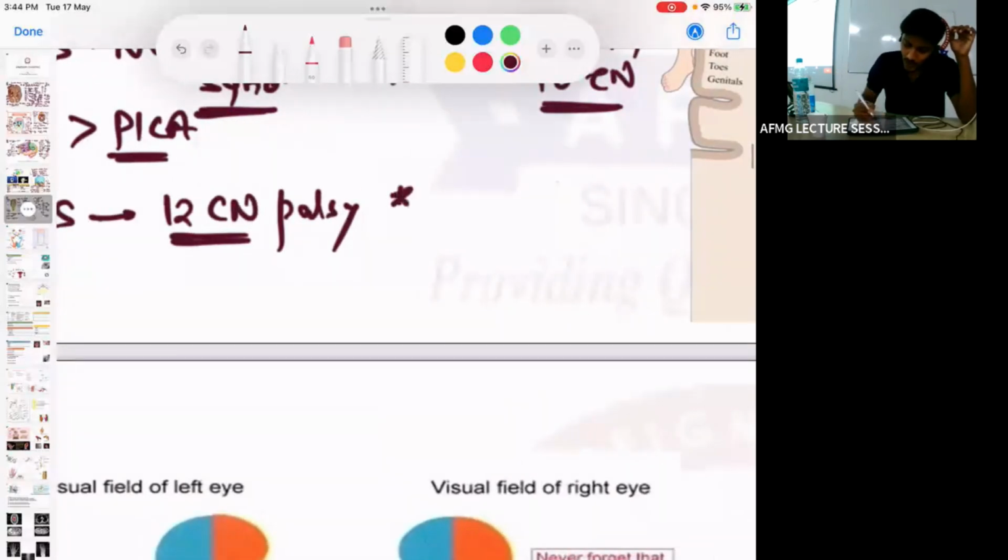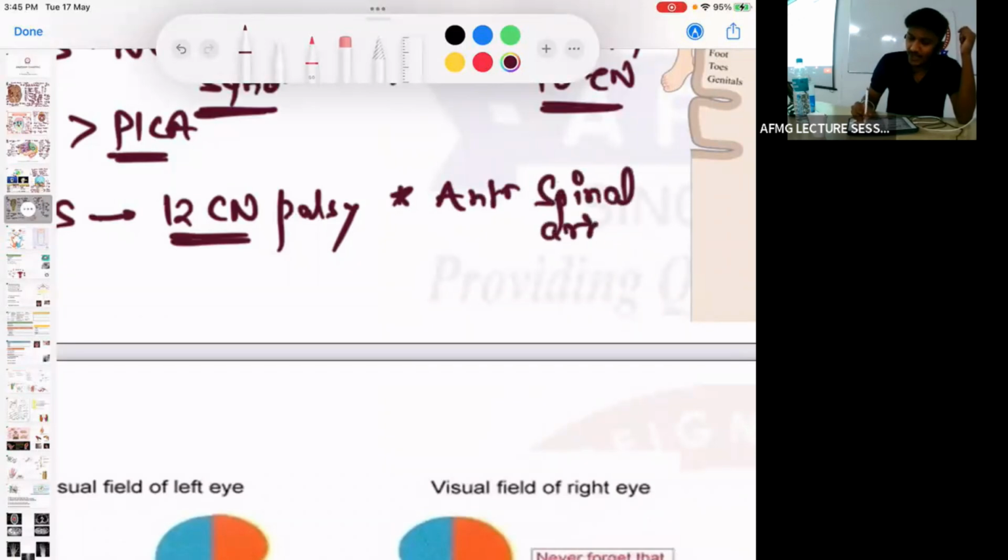So which artery is involved in medial medullary syndrome? Which artery is occluded in medial medullary syndrome? Anterior spinal artery. एक ही होती है.